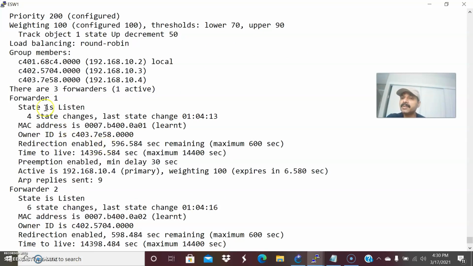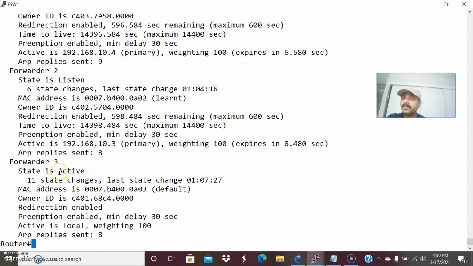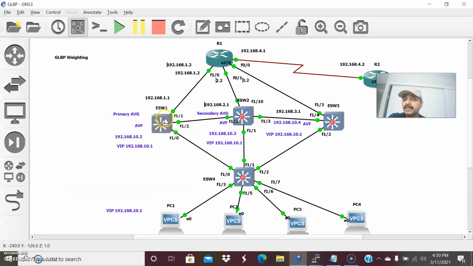So there are three forwarders, right? Forwarder 1, 2, and here forwarder 3 is active for this corresponding group. This is a virtual MAC address which is going to be assigned to the client. So this is a group, and 0 is for GLBP. That is the group for VLAN 10. The VLAN 10 is A, and 03 is the AVF group. AVF number we call it 03. So forwarder 3 is active for this corresponding ESW1.